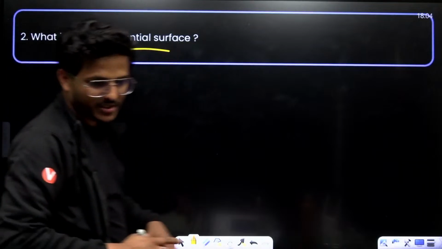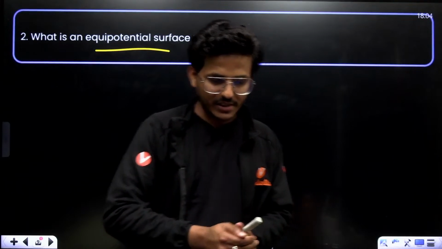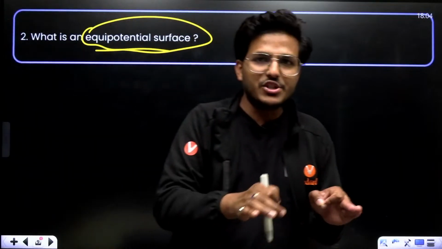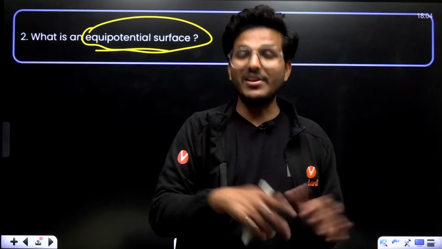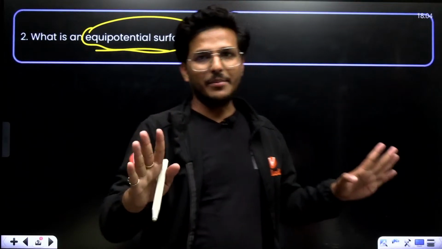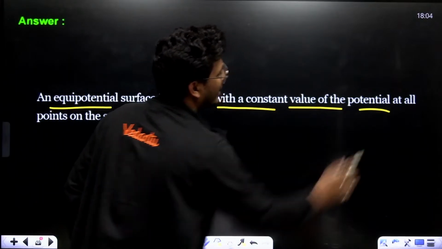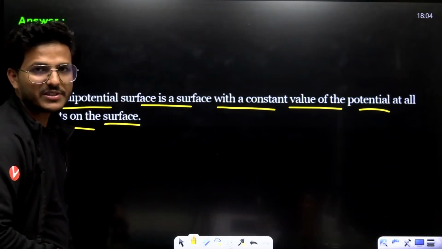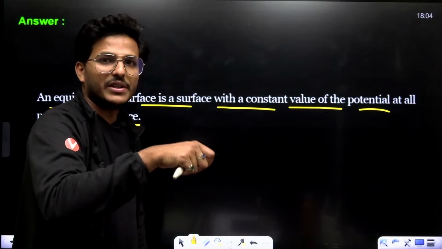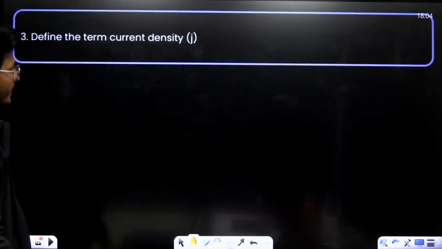Now, moving to next. What is an equipotential surface? An equipotential surface is a surface where the value of potential difference is 0. That means the value of potential at each point is the same. It is a surface which has a constant value of potential at all points. That means potential difference is 0, and also work done in moving a charge from one point to another on this surface is 0.